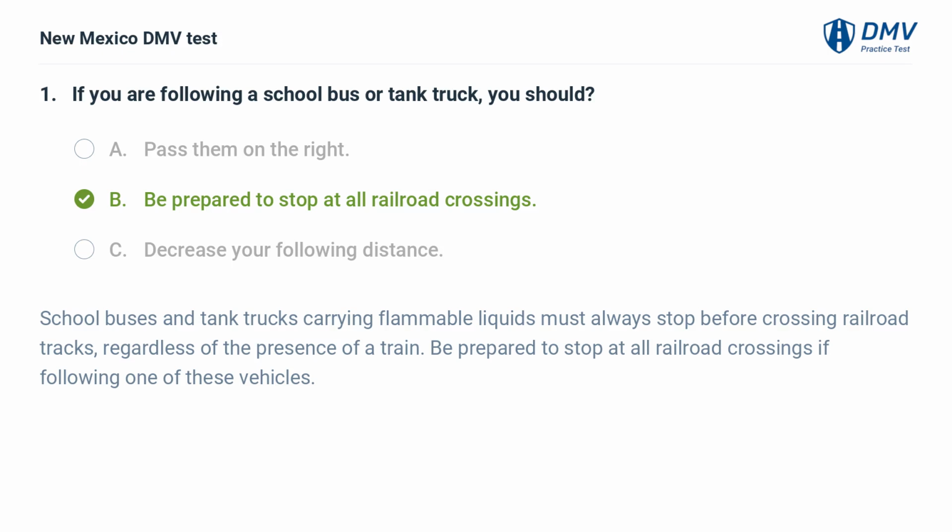School buses and tank trucks carrying flammable liquids must always stop before crossing railroad tracks, regardless of the presence of a train. Be prepared to stop at all railroad crossings if following one of these vehicles.